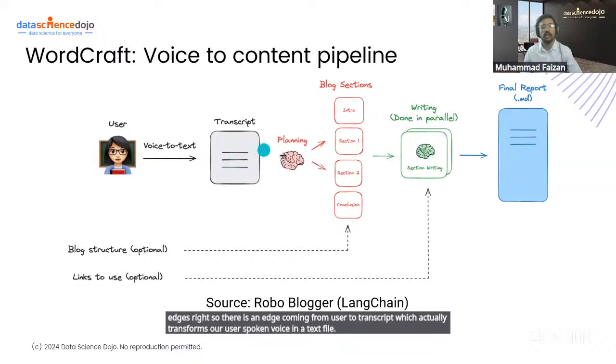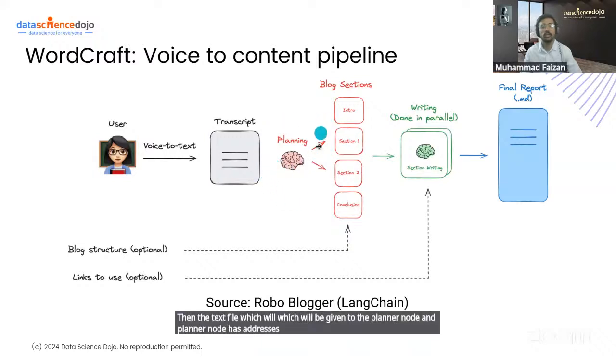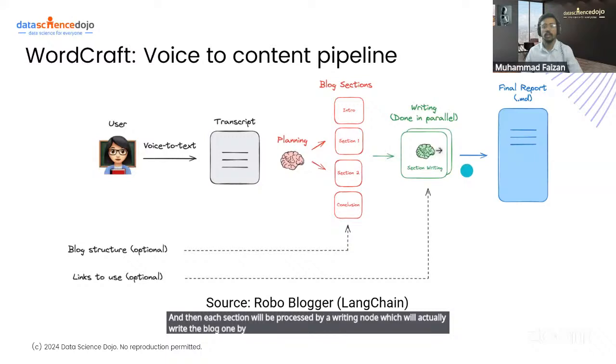Then the text file is given to the planner node, and the planner node has edges which convert the whole blog into its sections, and then each section will be processed by a writing node, which will write the blog sections one by one, and all of the sections are written in parallel, and then they will again be compiled to build a final report out of all the sections of the blog.